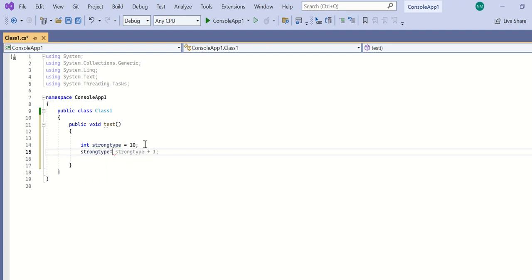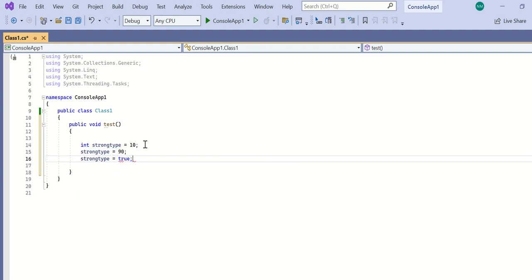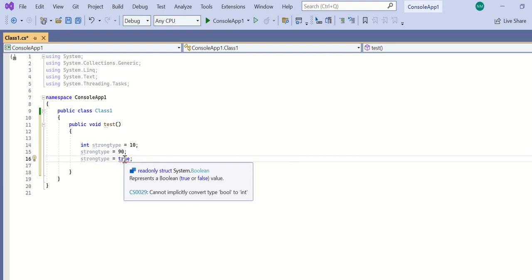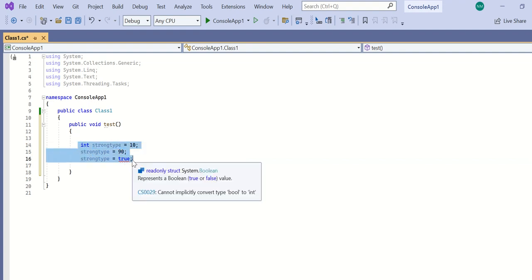Later I wanted this value to be some other value, so I updated it to 90. But if I wanted it to be some other type of value like true, this is not allowed in C Sharp. This is what type safety or strongly typed language means. If we declare a variable as a specific type, that variable allows only that type of values during its entire scope, the lifetime of that variable. That is why it enforces type safety, and why C Sharp is called a strongly typed language.